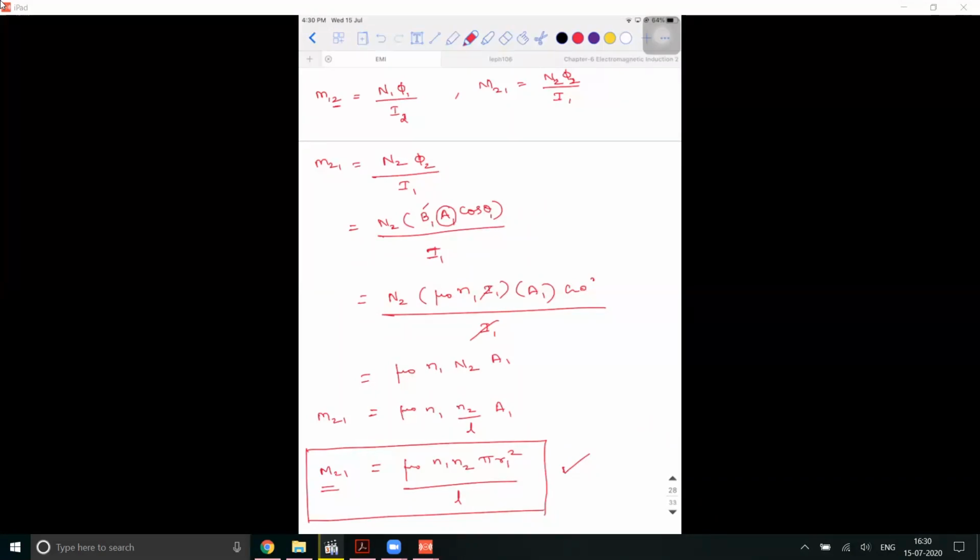Yes, Darshini, tell me. So M21 means the mutual inductance of the second coil, meaning how much emf is mutually induced in the second coil due to the current in the first coil. That is the meaning.